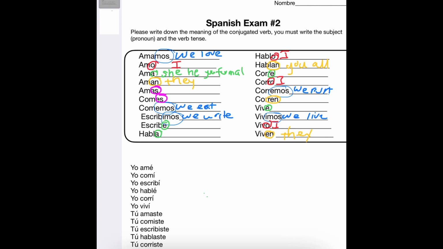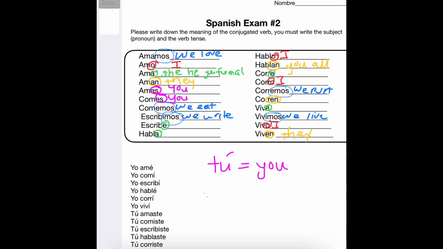Now, if they all end with an S, okay, it's going to be tú. So it either has to end with an AS or an ES. Entonces, tú means you, so you're going to put you. You love, you eat. Okay? Just remember, tú means you.